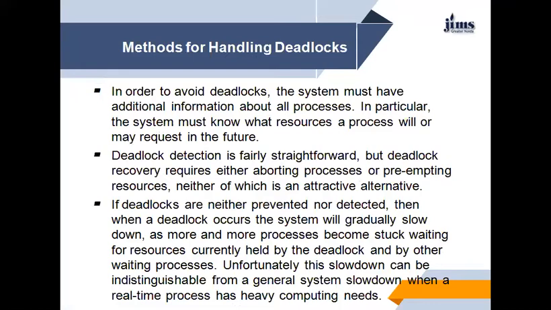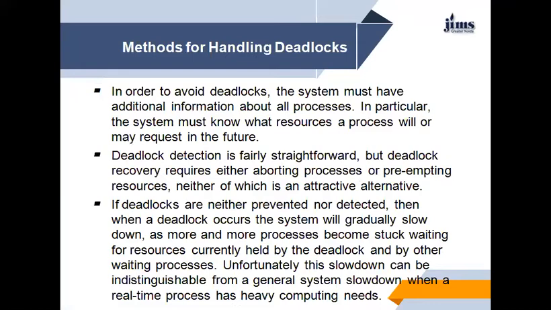Deadlock detection is fairly straightforward, but deadlock recovery requires either aborting processes or preempting resources, neither of which is an attractive alternative.